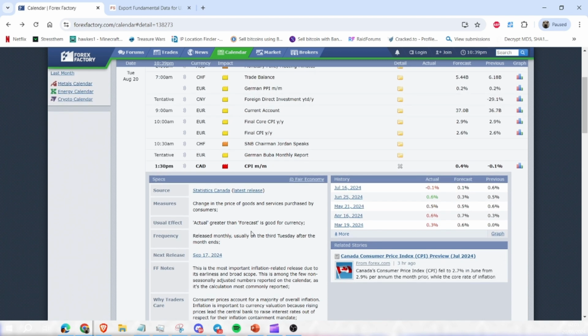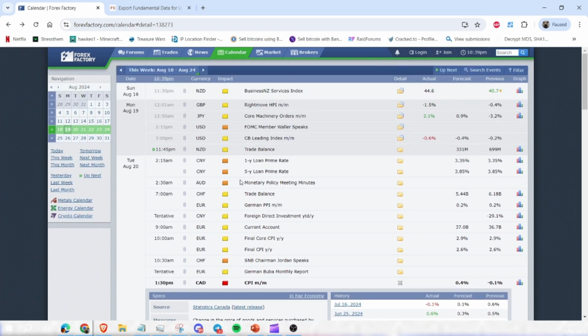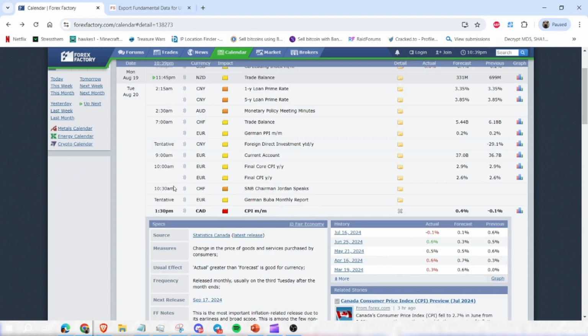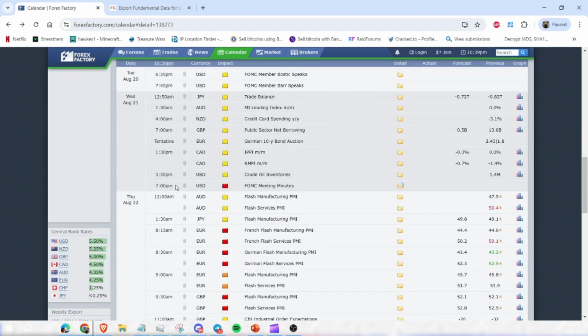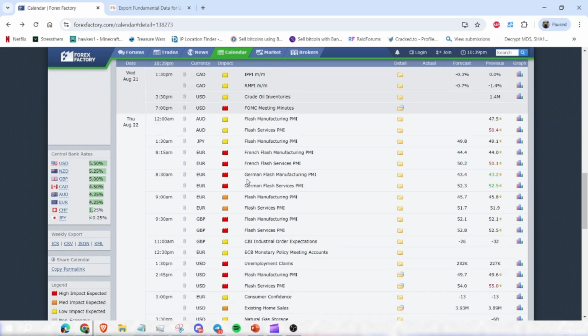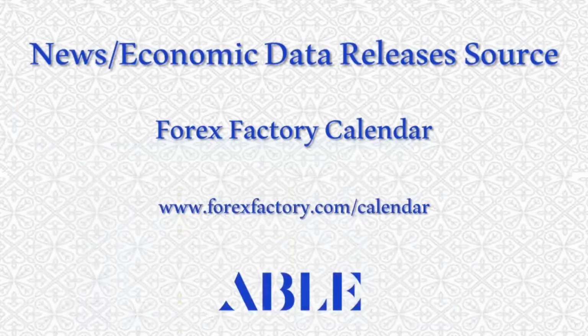But the point being is this is the platform that we use to get our news data releases, and it's very important that we check this at the start of each trading day, every trading week. Make sure that there's no high impact news, or if there is, that we're ready, we're prepared, and that we know it's going to happen.